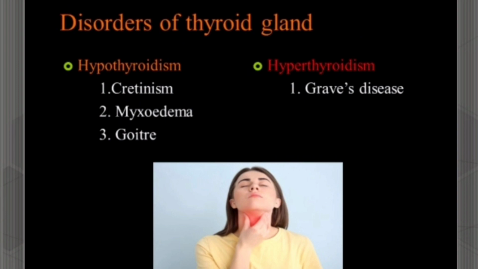Second, hyperthyroidism. It occurs in the disease called Graves' disease, which is due to the excessive production of TSH, which means thyroid stimulating hormone. In this disease, it produces protrusion of eyeballs, rapid pulse, and nervousness.